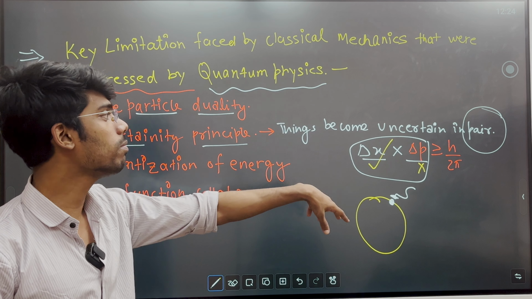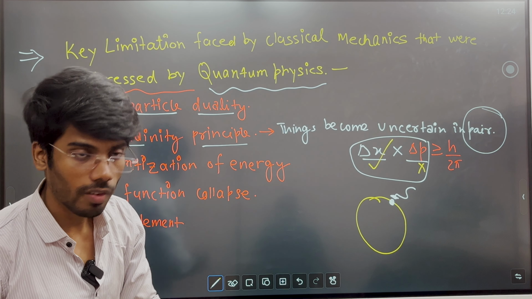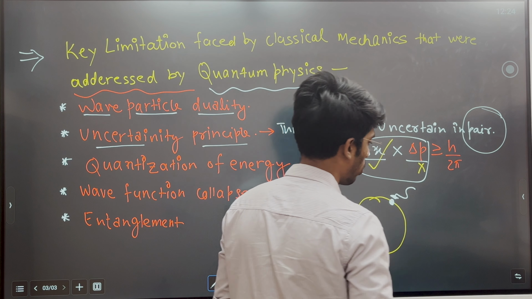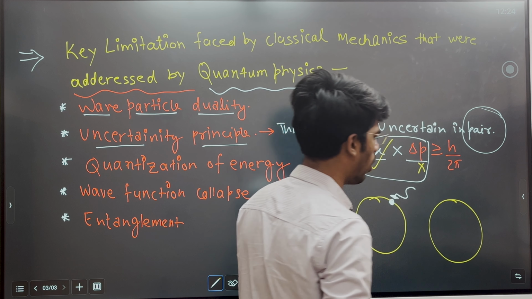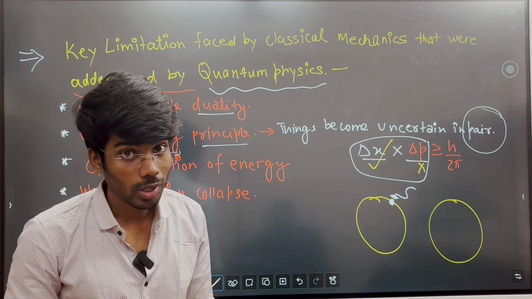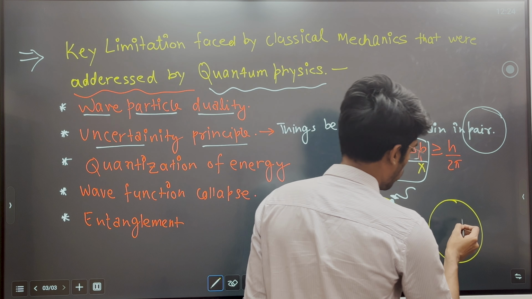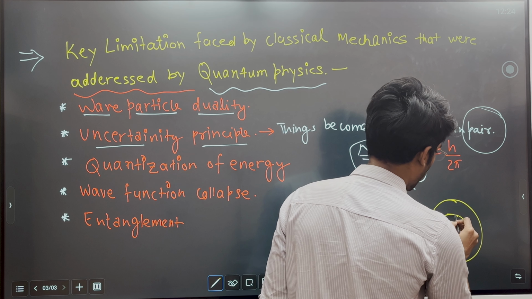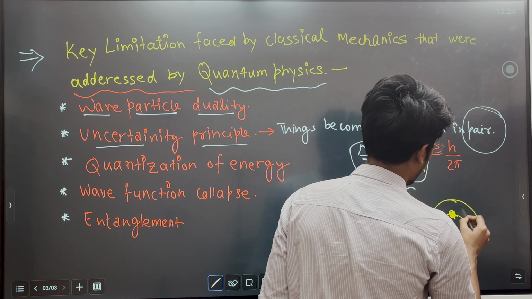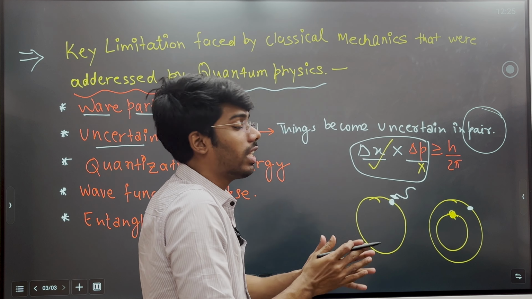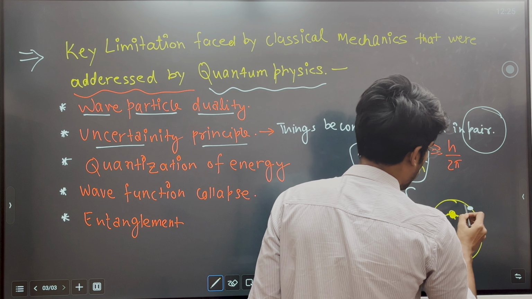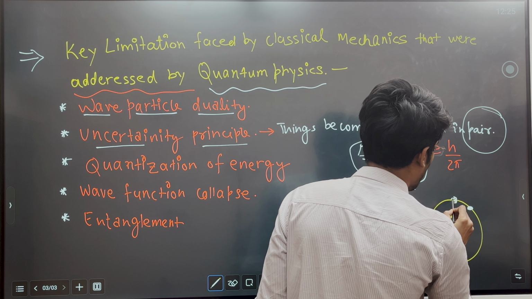Therefore, things become uncertain in pairs. In a simple way, when we talk about the location of, or when we want to send a satellite or rocket to Mars, what do we know? Suppose this is the orbit. Here we have Earth and here we have Mars. So when we try to send a satellite or rocket to Mars, after 4 months it will be here,